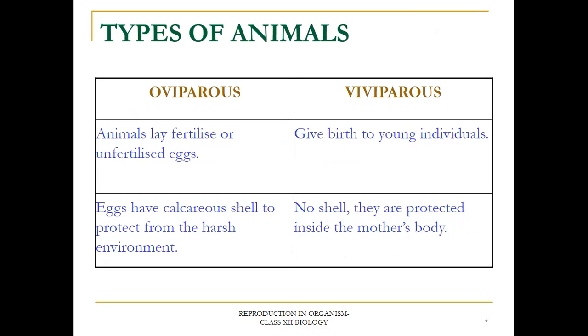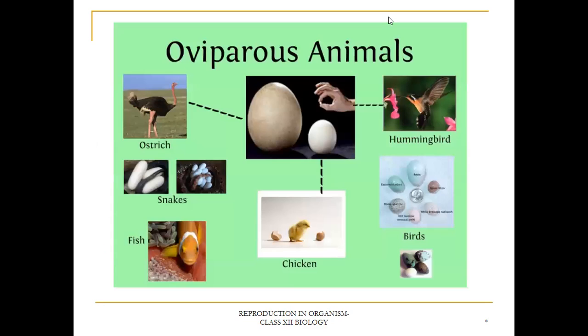Now types of animals: oviparous, in which the development of the zygote or embryo occurs outside the female body. But viviparous animals give birth to the young ones. In oviparous, eggs have a calcareous shell to protect from a harsh environment, but in viviparous, no shell is there. They are protected inside the mother's body. So here examples of oviparous animals are given: ostrich, hummingbird, snakes, fish, chicken, and birds.